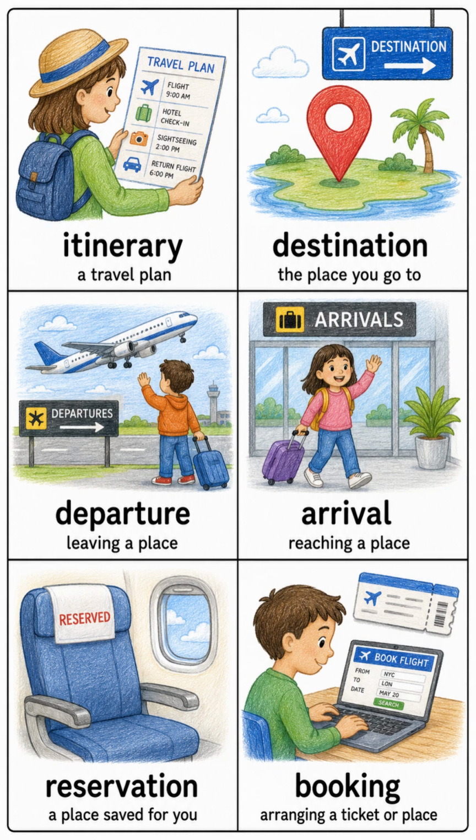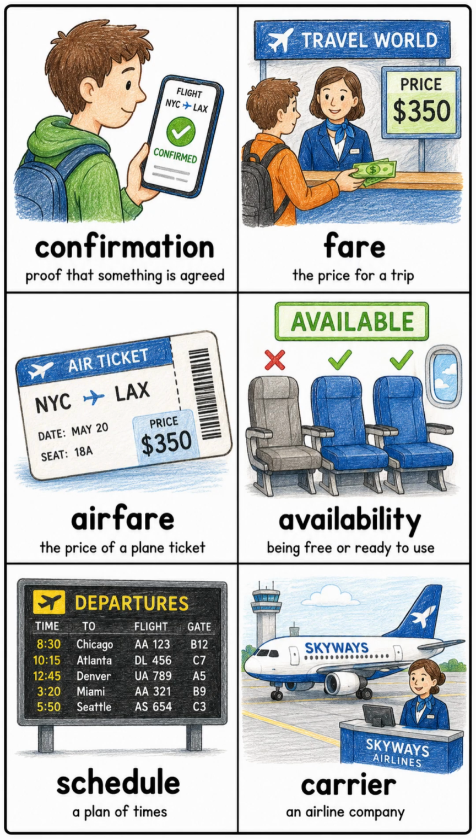Itinerary, a travel plan. Destination, the place you go to. Departure, leaving a place. Arrival, reaching a place. Reservation, a place saved for you. Booking, arranging a ticket or place. Confirmation, proof that something is agreed. Fare, the price for a trip.